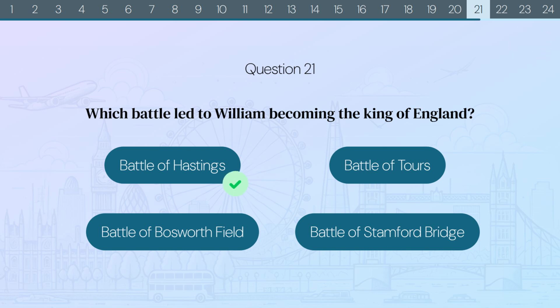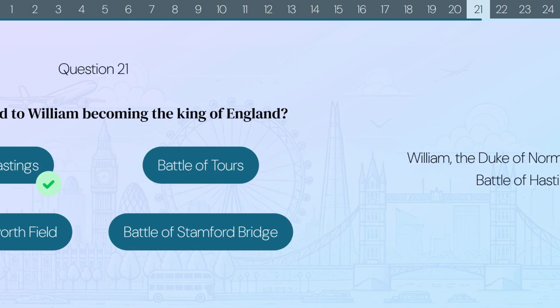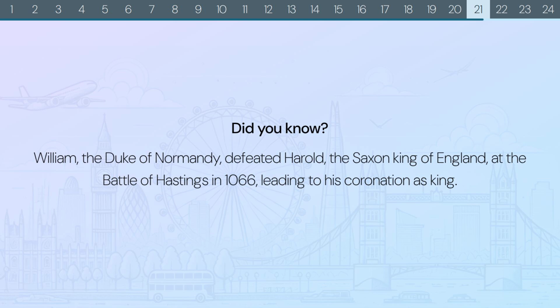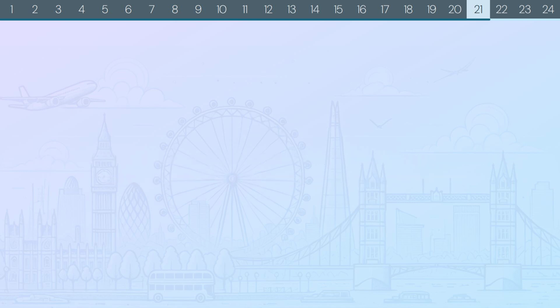The correct answer is Battle of Hastings. Did you know? William, the Duke of Normandy, defeated Harold, the Saxon King of England, at the Battle of Hastings in 1066, leading to his coronation as king.